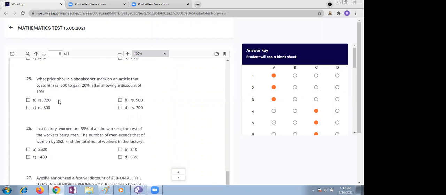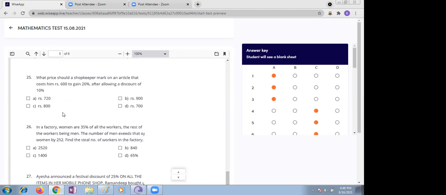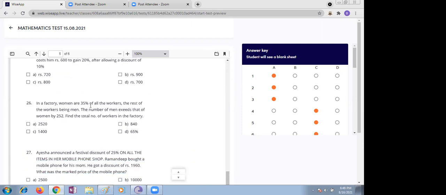Ma'am, in the app it's given as 60%. 60% only is the correct answer. How will we get it, ma'am? I don't know, ma'am, I did it through trial and error. I'm getting 30, but 60% is the answer. Where is the 30? Are we supposed to add anything else? I'm not sure, I will discuss tomorrow.